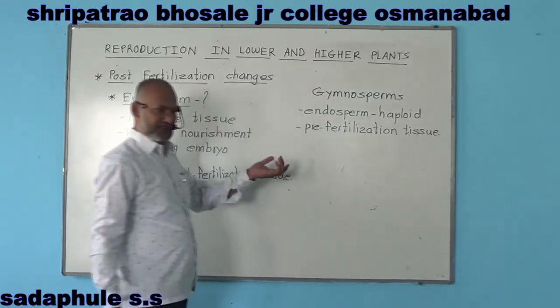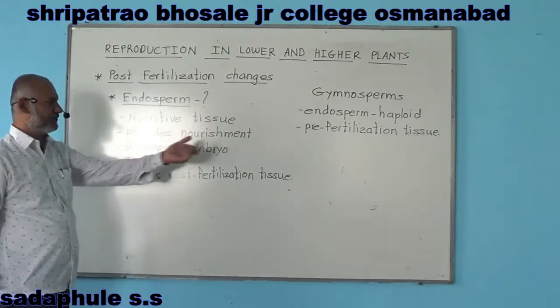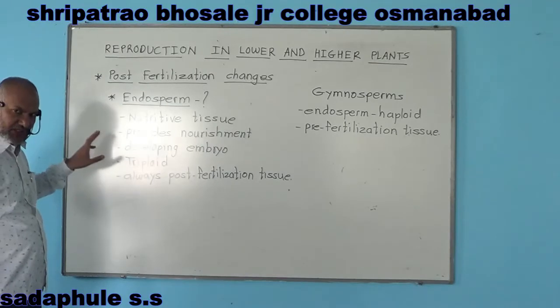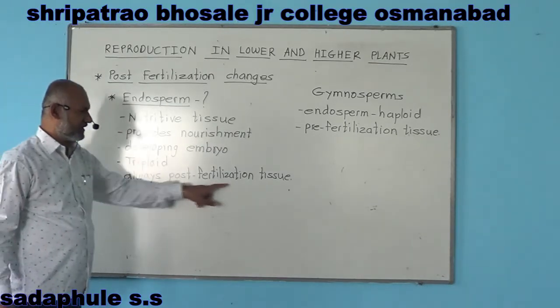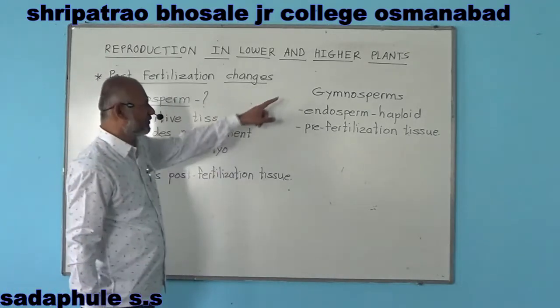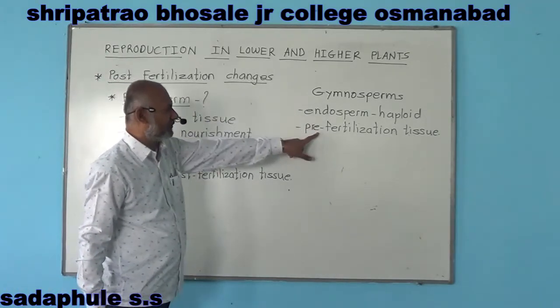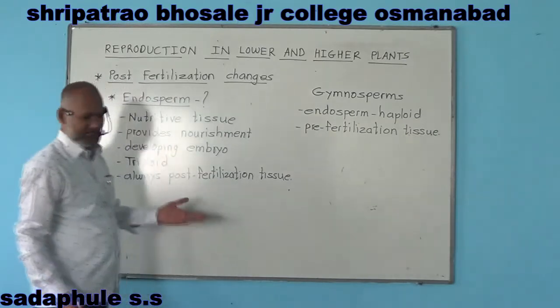It is the difference between endosperm of gymnosperms and angiosperms. In angiosperms, endosperm is triploid and it is post-fertilization tissue, while in gymnosperms, endosperm is haploid and it is pre-fertilization tissue.